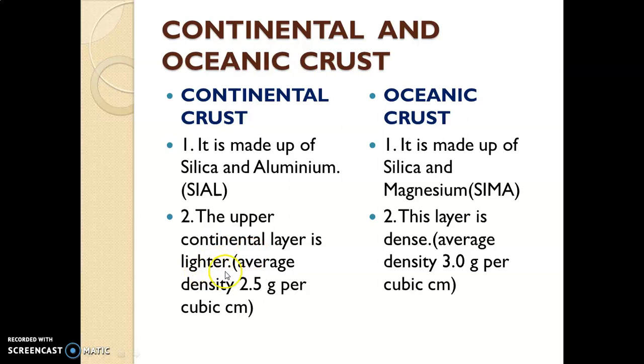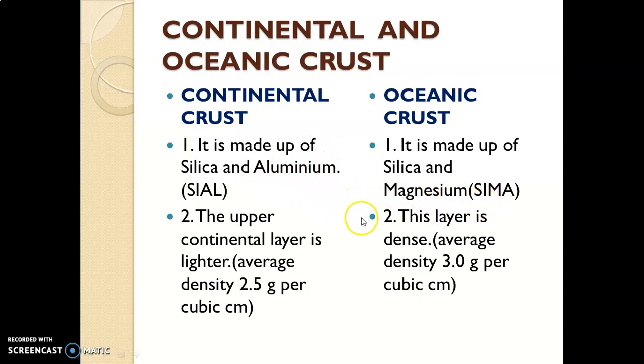Continental crust is very light, so the average density of this layer is 2.5 grams per cubic centimeter. And oceanic crust is denser than continental crust. The average density of this layer is 3.0 grams per cubic centimeter. Now, learn one thing: why is oceanic crust denser than continental crust? Because continental crust is made up of lighter material, silica and aluminium. Yes, silica is common in both, but if we compare aluminium and magnesium, aluminium is much lighter than magnesium.